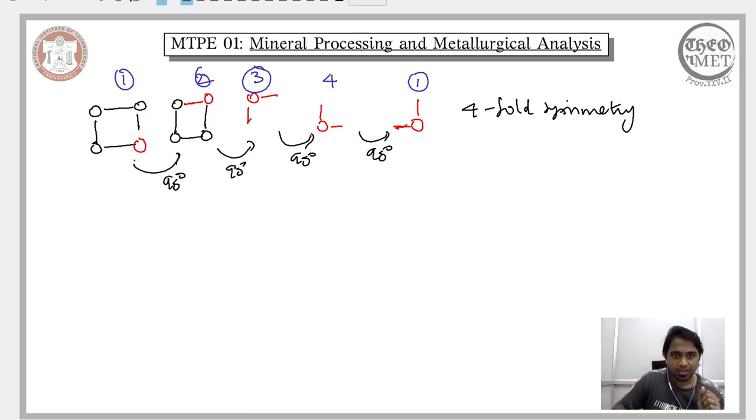So if I am starting with this configuration here, I have a red atom. When I rotate it for the first time by 90 degrees, my position will be here. The second 90 degrees, my position will be here. The third 90 degrees, my position will be here. And finally, the outcome of the fourth rotation will be my original configuration. So that means my square mesh exhibits a four-fold symmetry.